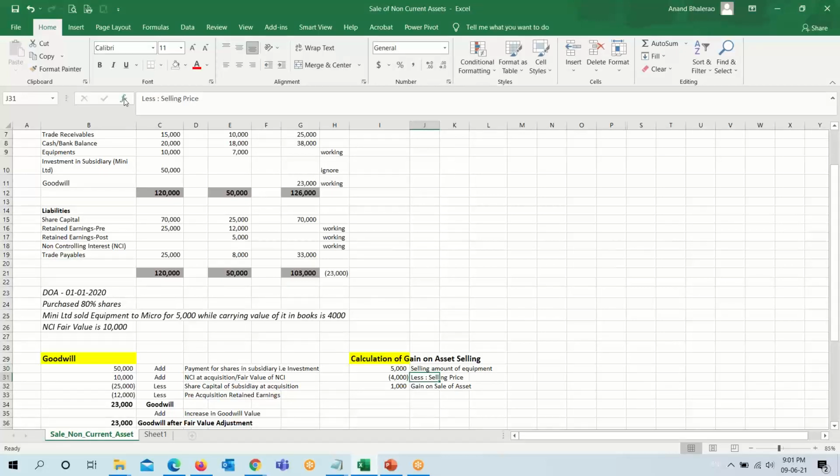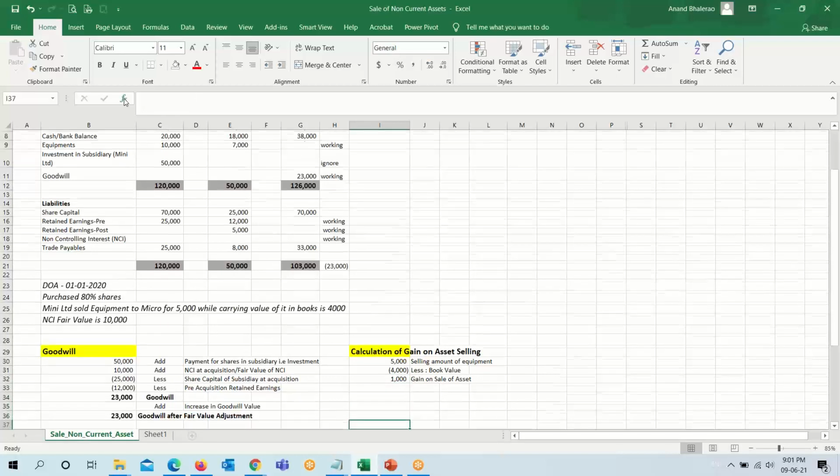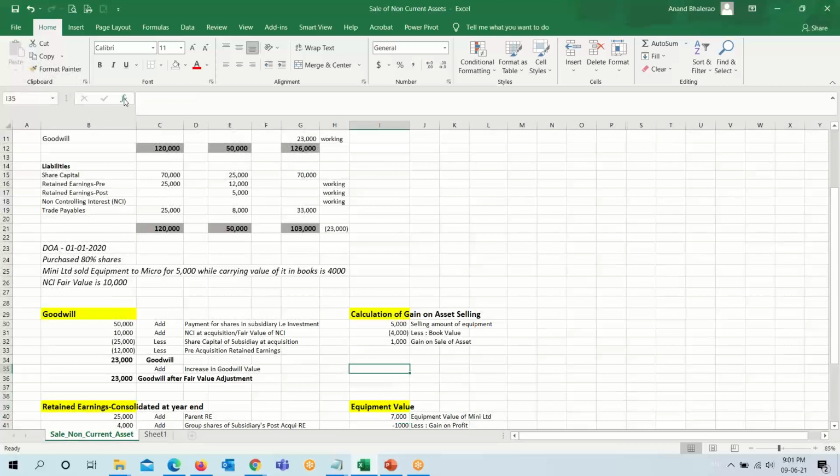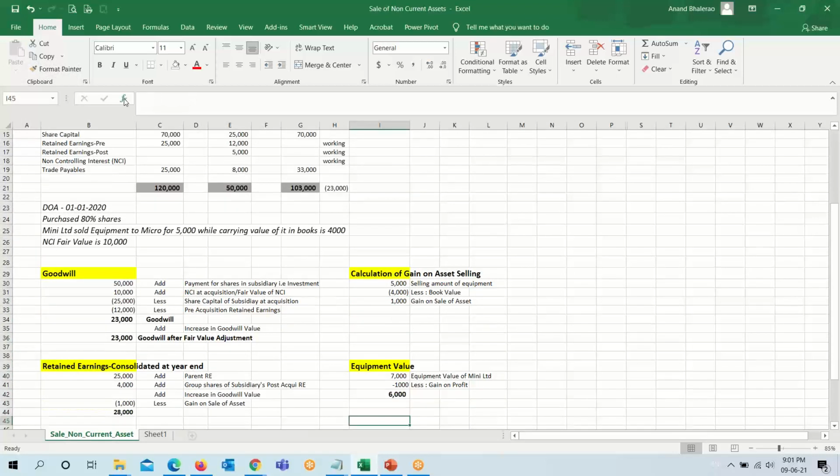The selling amount of equipment is 5,000, while the actual carrying value, the book value, is 4,000. So there is a gain of 1,000 because the book value is 4,000 and they have sold it at 5,000. So this gain will be adjusted from retained earning,